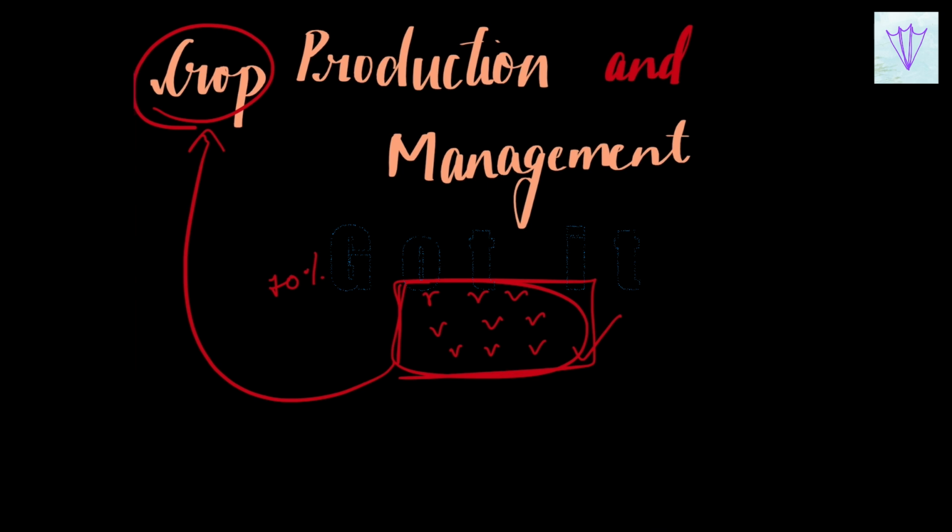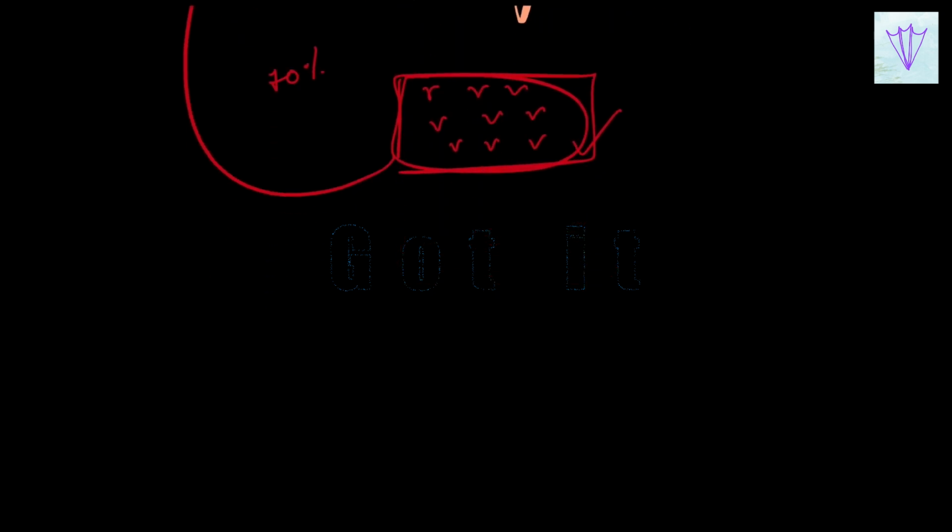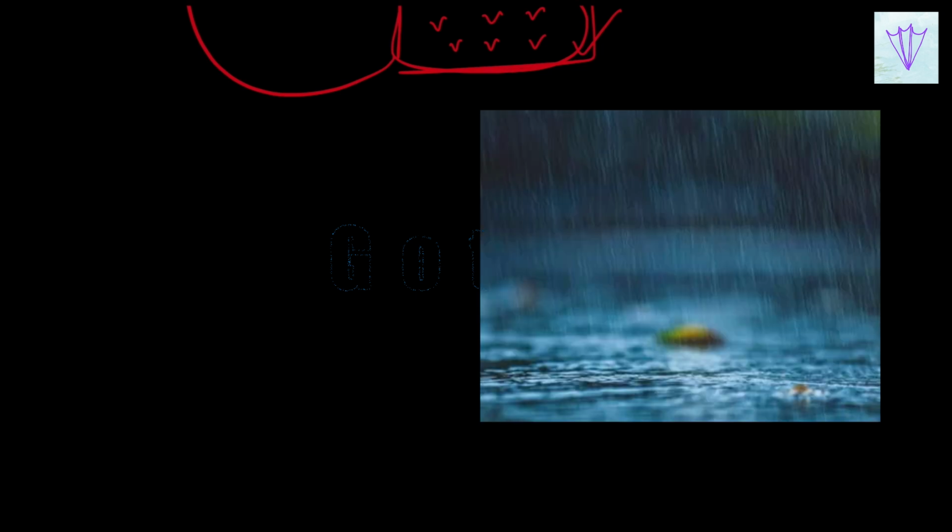We can also classify crops based on the season in which they are cultivated. In our country, climatic conditions like temperature, humidity, and rainfall vary from one region to another. According to these climatic conditions, there is a rich variety of crops in different parts of the country. Even so, we broadly classify our cropping patterns as follows.